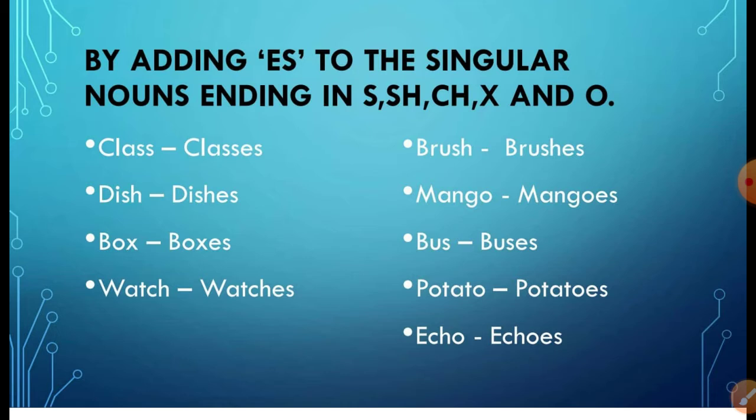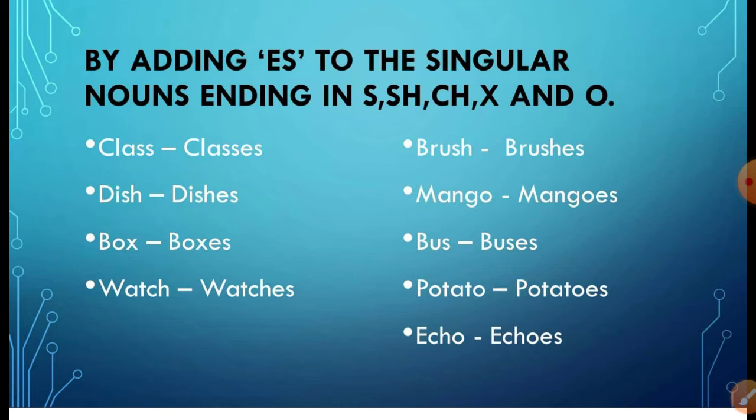So in this rule, these examples end in s, sh, ch, x and o. So these words have been changed by adding es. Class, classes. Class, last letter s, so classes, es has been added to make plural.